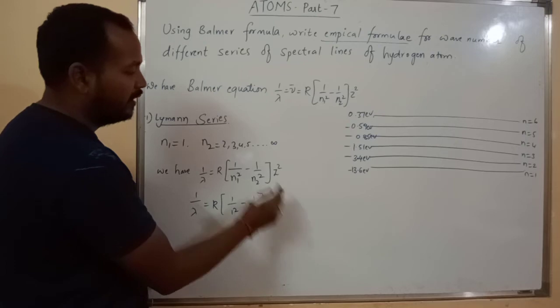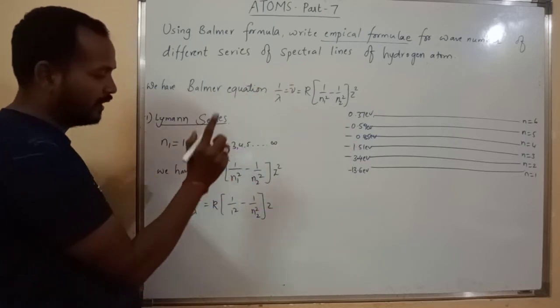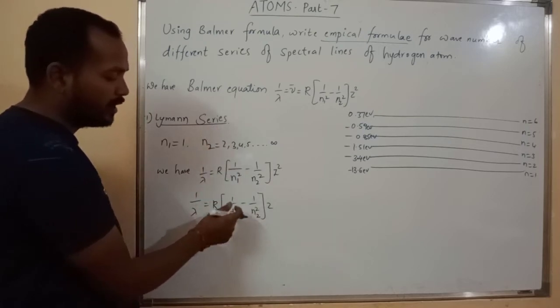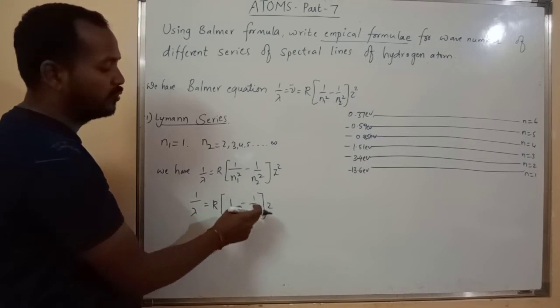So n2 may be 3, 4, 5, 6, anything we can write, but n1 is compulsorily 1. Therefore 1 square is 1, and 1 divided by 1 is 1 only. So I can write 1 minus 1 by n2 square.